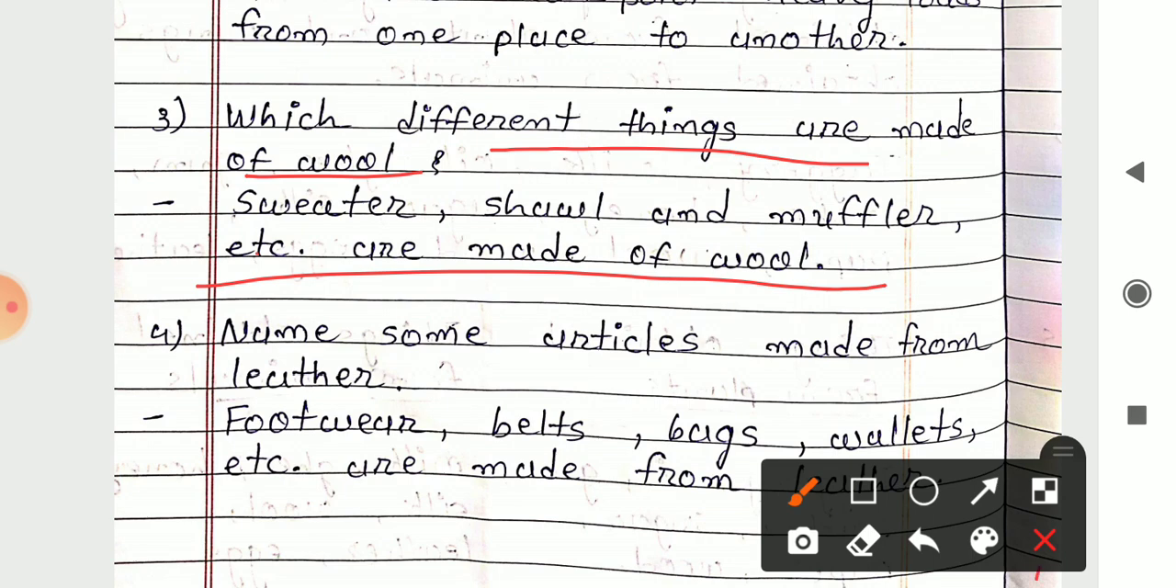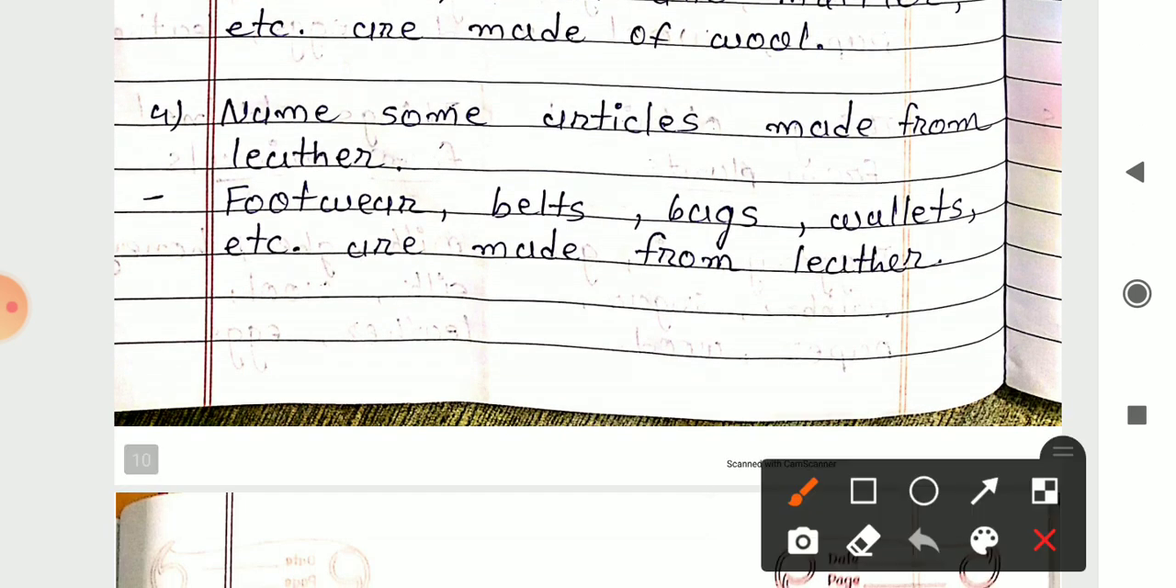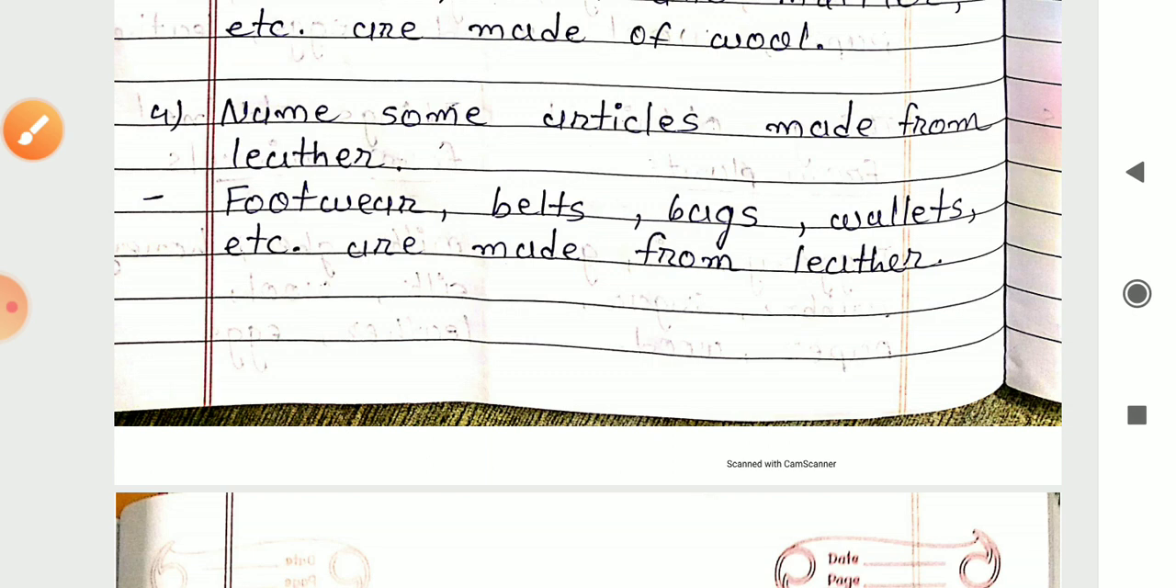Next, fourth number. Name some articles made from leather. Now the items which we are using which is made up of leather. So the footwear, belts, bags, wallets etc. are made from leather. These are some of the examples of the things which is made up of leather.